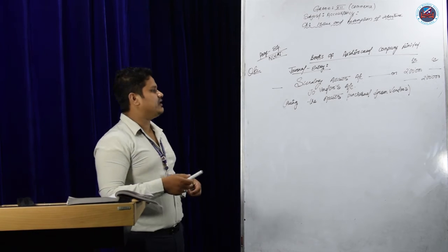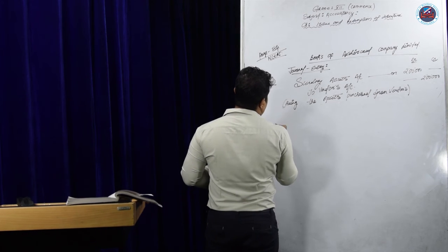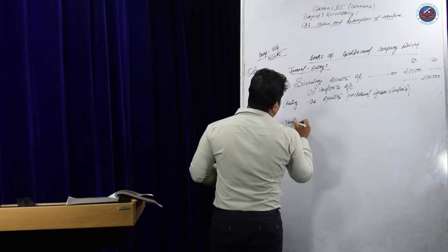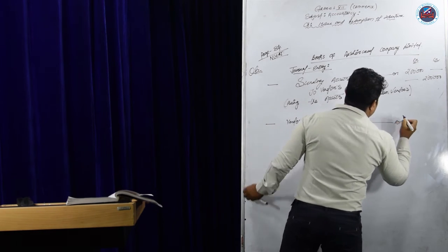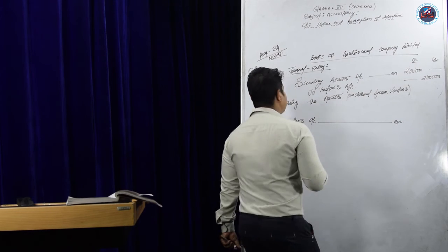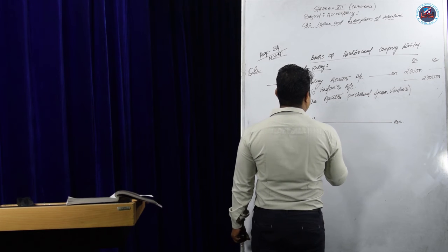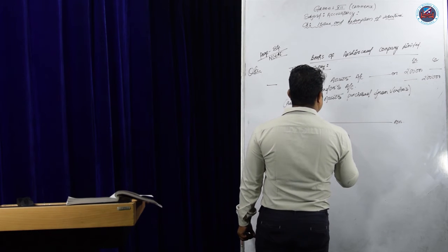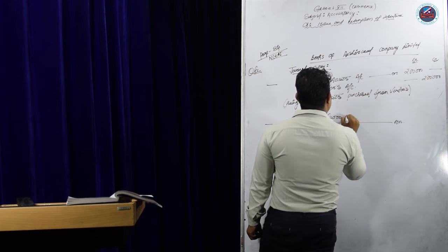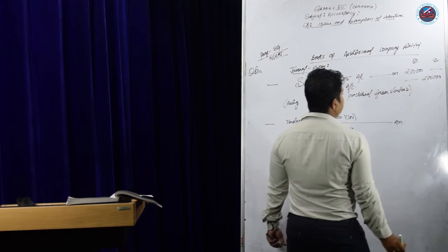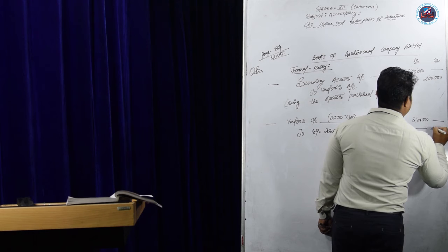Now, while issuing the amount to the vendor, what will be the entry? Vendor account debit to 10% debenture account. The percentage of debenture is given as 10%. We write here 2000 into 100. What will be the amount then? 2000 into 100, it will be 2 lakh. So put here 2 lakh, credit also 2 lakh.